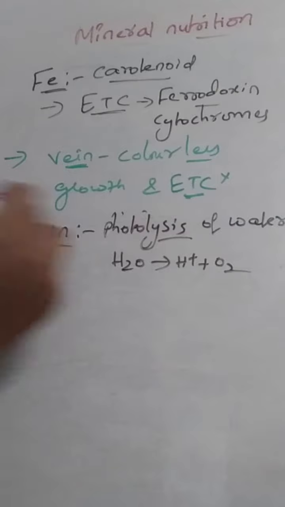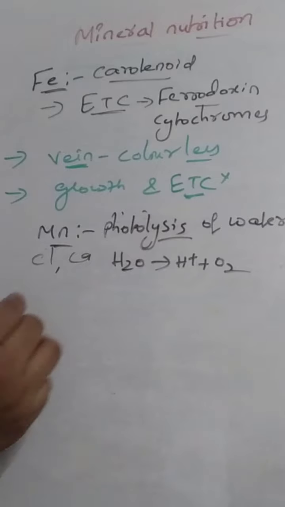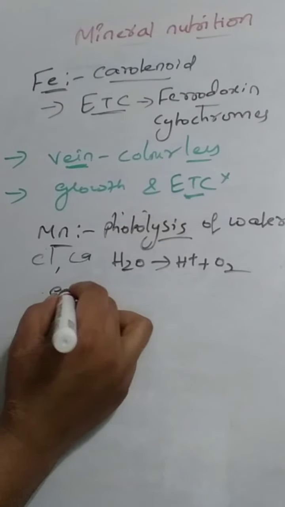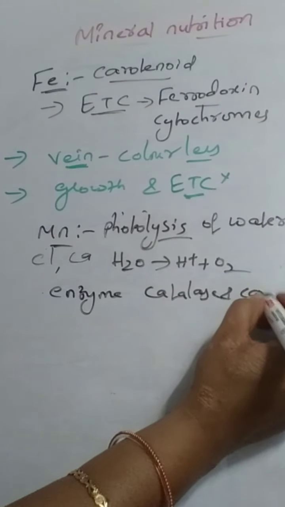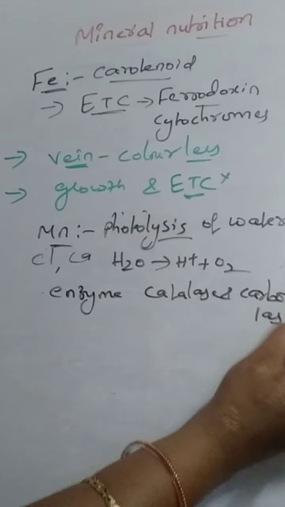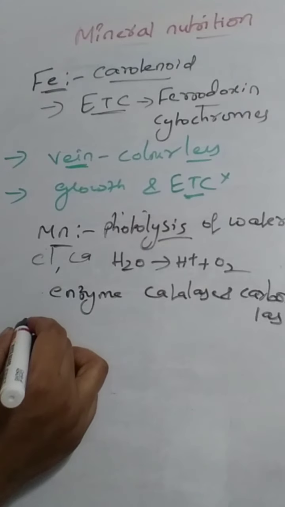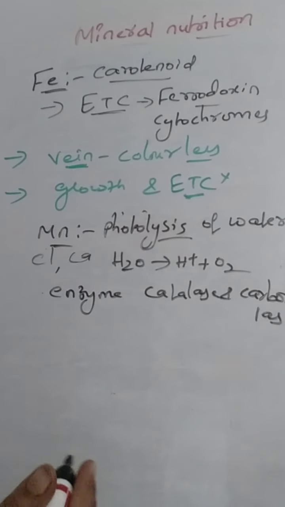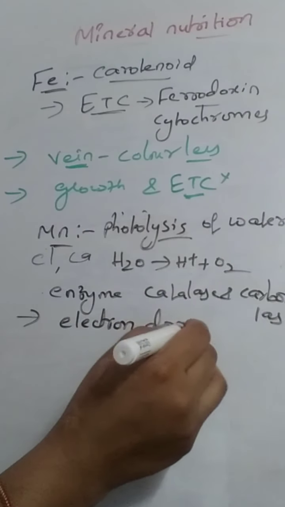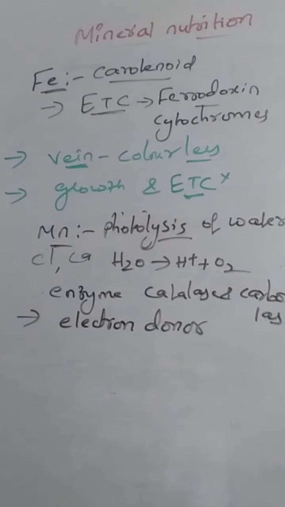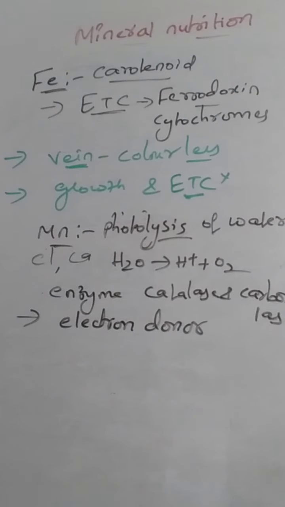And in the photolysis, along with the manganese, chlorine and calcium also participate. And here it will act as an activator of enzymes catalase as well as carboxylase. Okay, catalase and carboxylase enzyme activator, it will function. Okay, next, what is the other role? So it acts as an electron donor. It acts as an electron donor during the photosynthesis to donate the electrons. It will also act so because it is participating in the photolysis and releasing the oxygen.